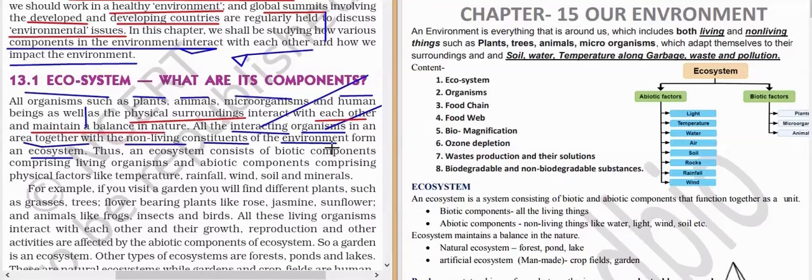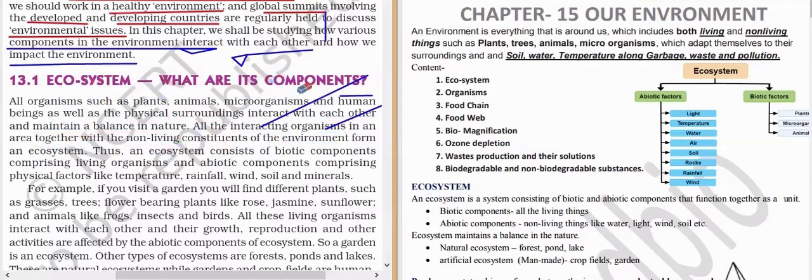Like if all the plants are removed from one area, then that is not a normal ecosystem. It will become a desert. So like this, to maintain balance, they have to interact with each other. This is an introduction. Now the definition: interaction of living organisms with the non-living things in a particular environment is called an ecosystem. So this is the definition of ecosystem.